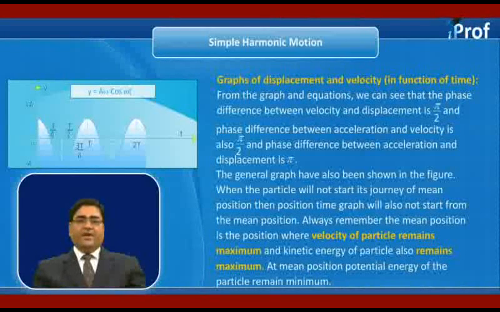When the particle does not start its journey from the mean position, then the position-time graph will also not start from the mean position. Always remember, the mean position is a position where the velocity of a particle remains maximum and the kinetic energy of the particle also remains maximum. At the mean position, the potential energy of the particle remains minimum.